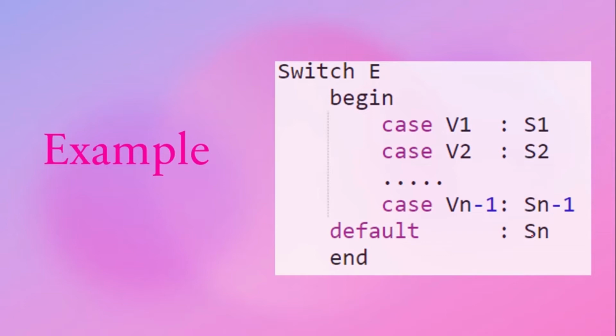So there are two ways of implementing the switch case statement. Let us see one by one.